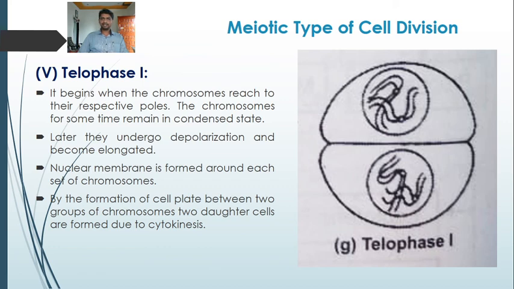So this ends the first meiotic cell division. As a result, two daughter cells are formed having half the chromosome number of the parent cell. Here the two haploid daughter cells are formed at the end of meiosis first.